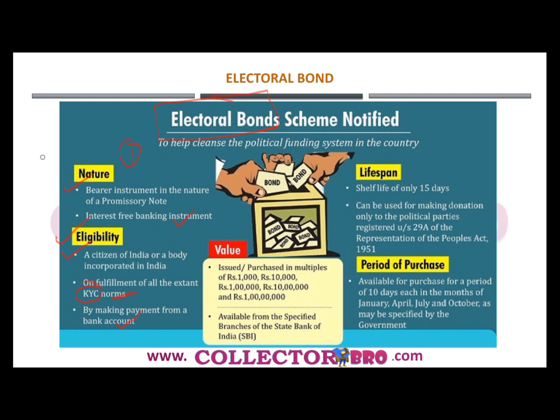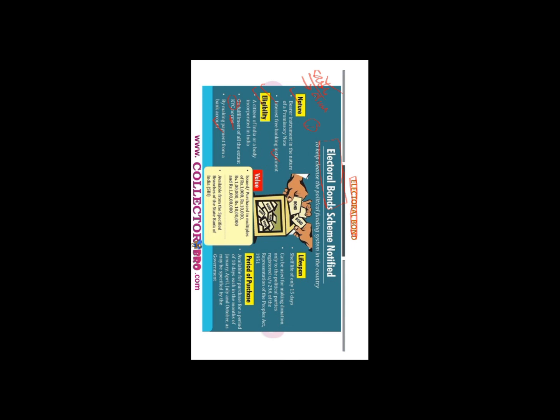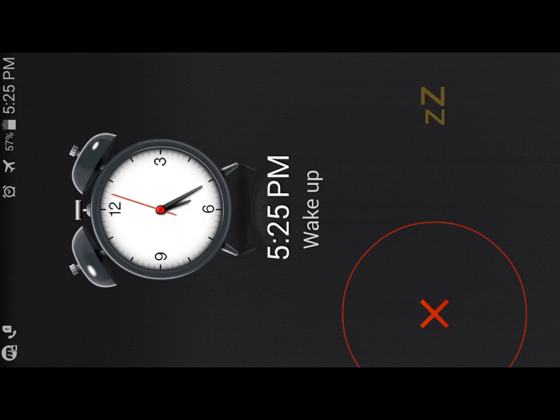This means he cannot pay in cash, and can pay only through electronic means of transfer, which means cashless. That's how the electoral bond is making political funding cashless. That's the significance. I told you earlier about the term cashless economy.